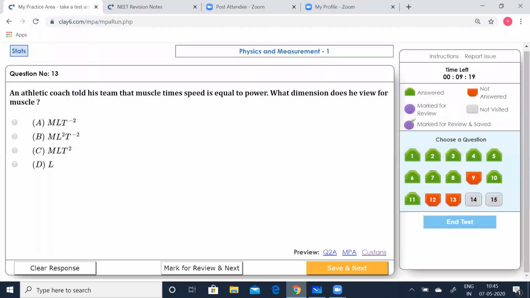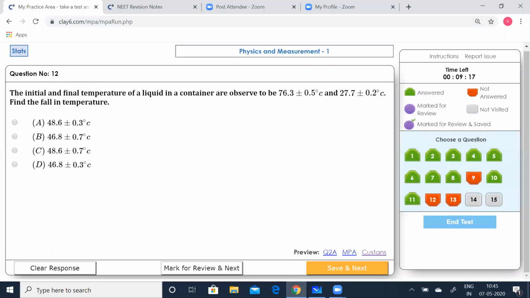Actually, in the earlier question, I think, yeah, once again, let me go to the previous one. I think I went wrong once again. Yeah. Oh, it's 76.3. I wrote it as 76.0. That's my mistake. Yes. Let me do it again for you.